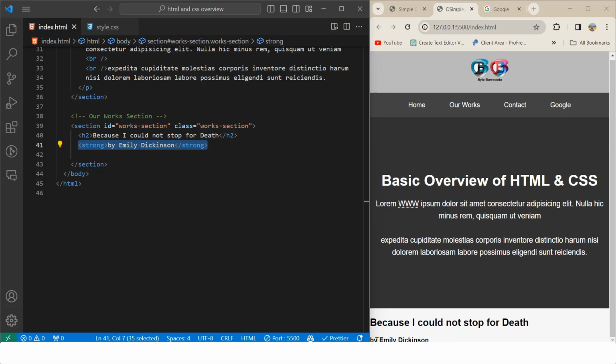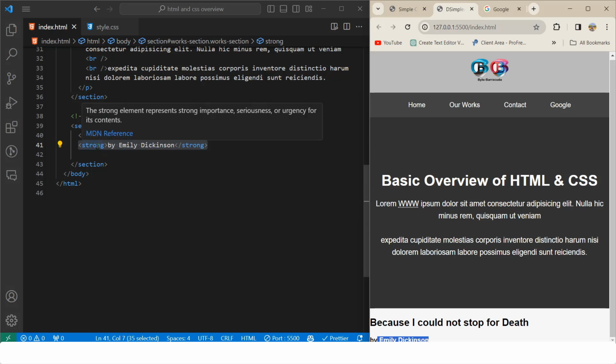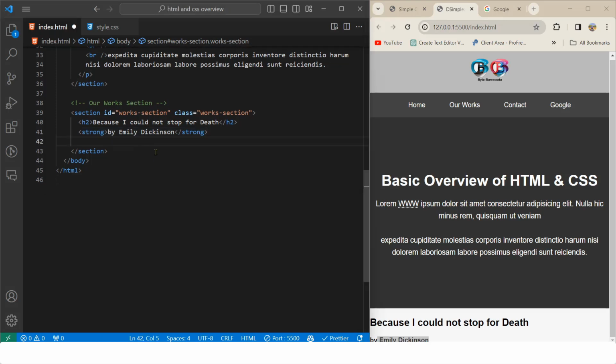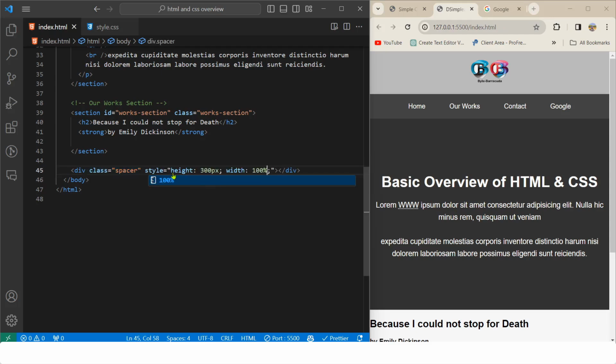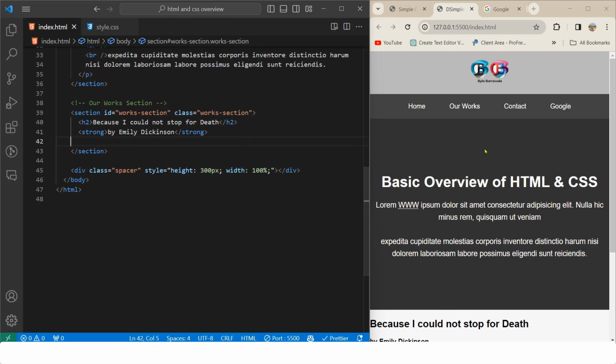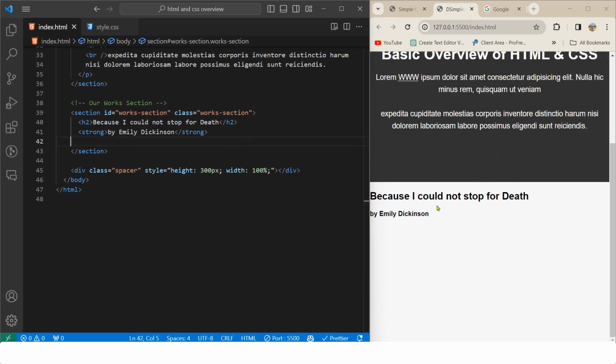As you can see here, this is a little bit bolder text. For that we are using strong. Instead, we can also use the b tag, that will also be for bold. B stands for bold. Actually before continuing, let me create a section so that we can see better here. So I just use the default inline style CSS for height 300 pixel and width 100%. So if you see that the text is a little bit upside, we can see clearly.